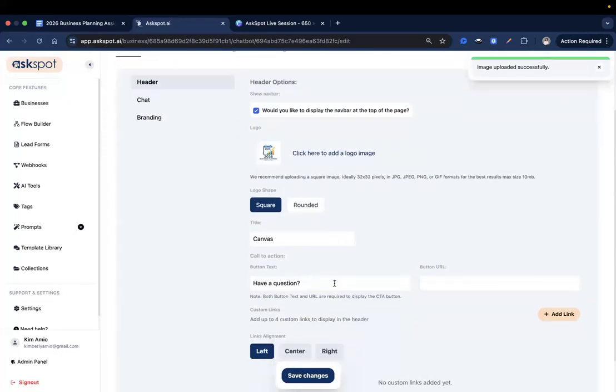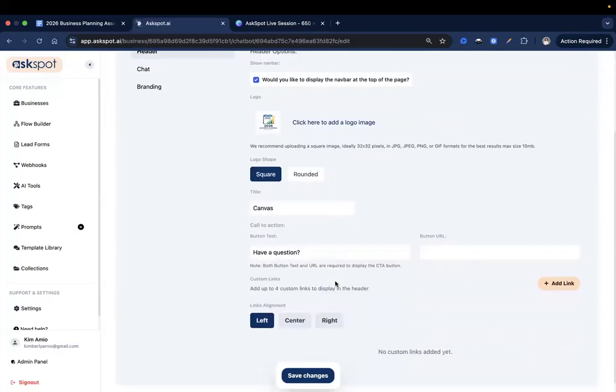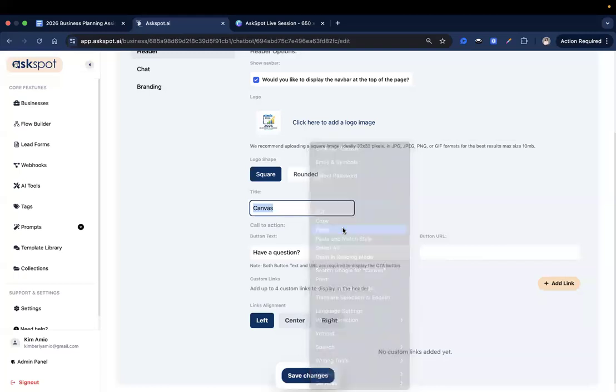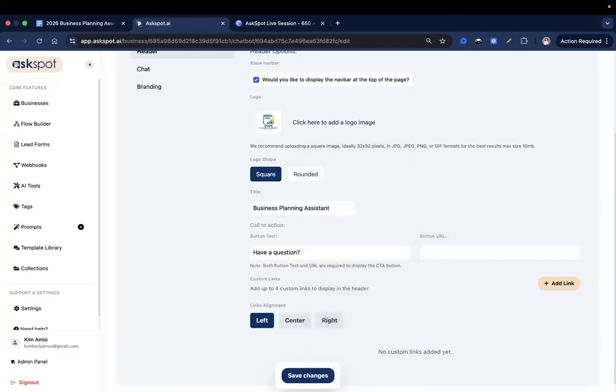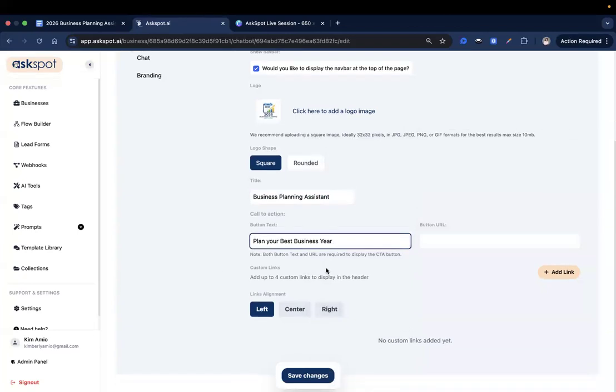I'm loving how the tool is super fast now. I think this would be super helpful for your build, especially this coming new year. There's no loading screen for us anymore. Over here on the title, I just put business planning assistant, and then button text is plan your best business year, and then the button URL.